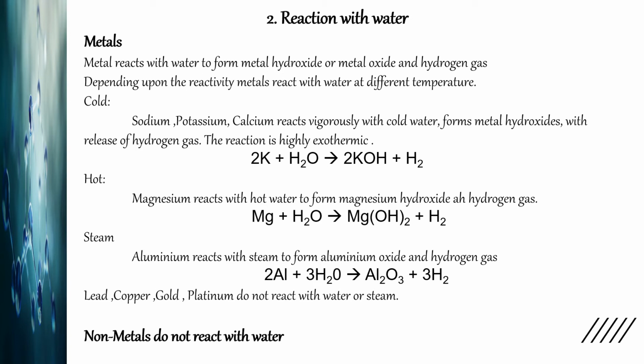If you compare this reaction, in the previous reactions there is formation of hydroxides, whereas in the case of aluminium, iron, zinc, there is formation of oxides. There is no formation of hydroxide. Here two atoms of aluminium react with three molecules of water to form aluminium oxide, with three molecules of hydrogen gas given out. Now there are elements like lead, copper, gold, platinum. They do not react with water or steam.